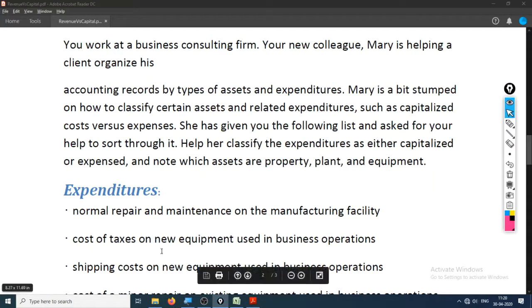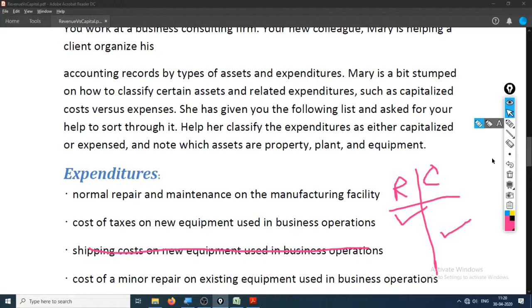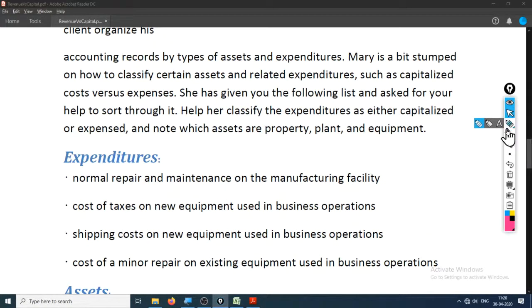So this right here is cost of taxes on new equipment, that is revenue and capital, and this one is revenue, this one looks capital. It will increase the cost of the asset. Okay, let's write here only capital.